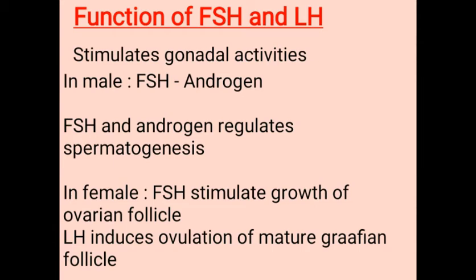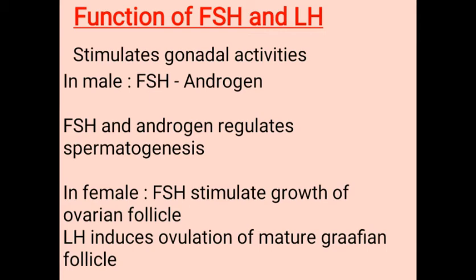You know what spermatogenesis is? The formation, or producing, of sperm. Then in female, LH, luteinizing hormone, induces ovulation of the fully mature Graafian follicles and maintains the corpus luteum formed from the remnant of the Graafian follicles after ovulation.